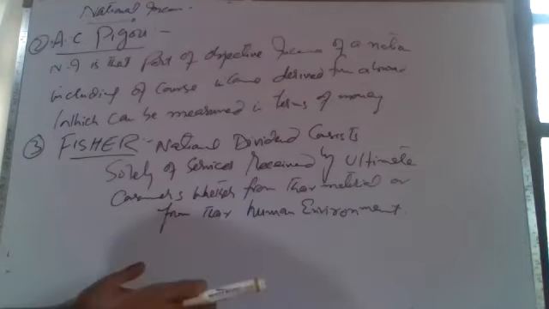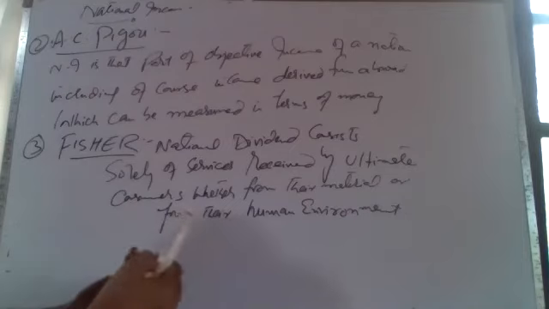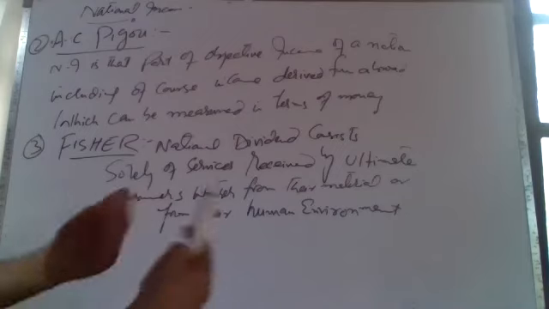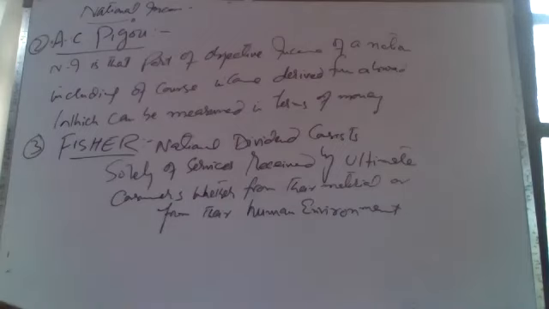Material side means the goods side, or human environment means the service side, like I teach you and I get salary, and that should be included. So only those goods, those services should be included which are consumed or whose services are rendered by the final consumer. Yes, sir.